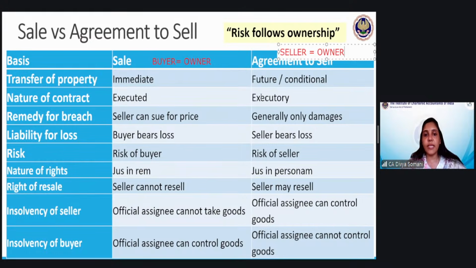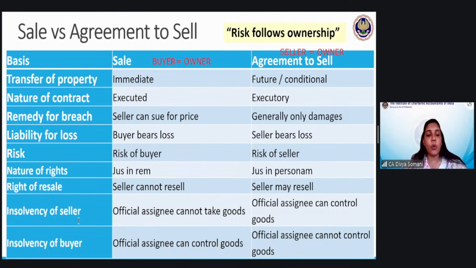Okay, now let us quickly understand. One point again I have mentioned here, risk follows the ownership. So whosoever is owner will bear the risk. So everything will be discussed in that context only. So let us understand the last 2 points. The second last point says that the seller has become insolvent.